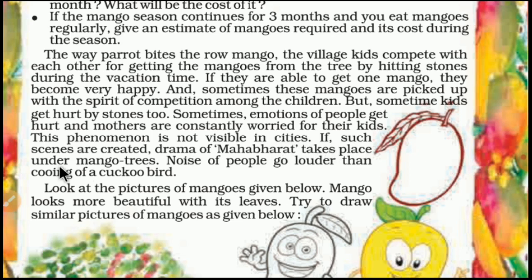If such scenes are created, the drama of Mahabharat takes place under the mango trees. The noise of people goes louder than the cooing of a cuckoo bird. So sometimes there might be a Mahabharat, meaning a quarrel among these boys under the mango tree, and the noise of people goes louder than the cooing of a cuckoo bird. That is what happens during the season.